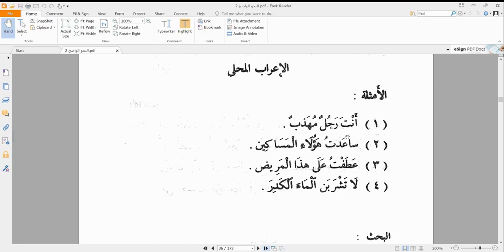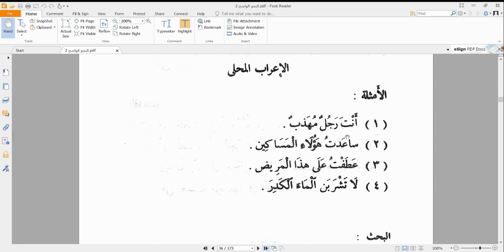Our anta in this case is standing in the place of a mubtada', and something that is mubtada' is supposed to be marfu', so it is supposed to take a damma. But because this word is mabniyyun, it is just standing in a place of raf', but it is not actually marfu'. So how do we do the i'rab of this sentence?